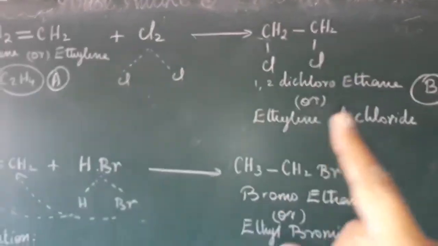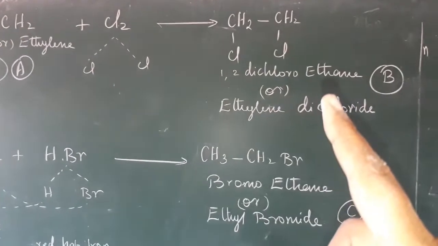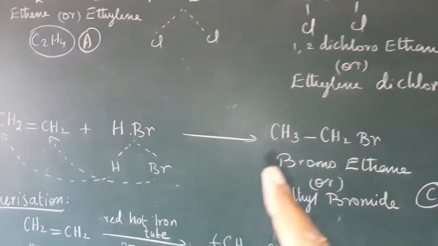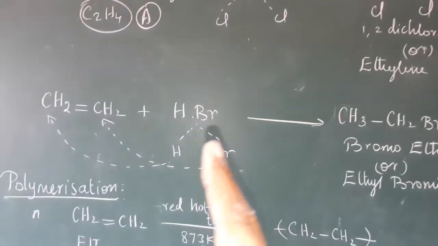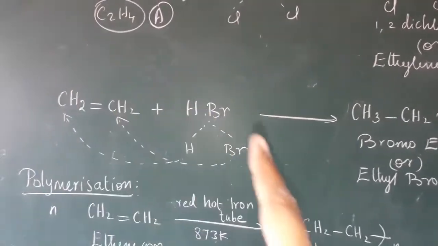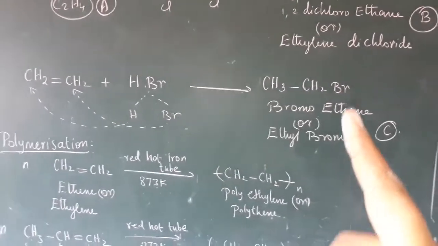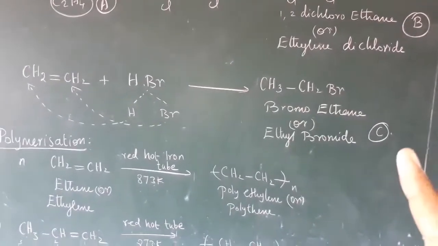So B compound is 1,2-dichloroethane, or ethylene dichloride. The next one, HBr. Split the HBr like this: one H goes there and Br goes here, so we get CH3CH2Br. That is bromoethane, or ethyl bromide. So this is the compound C.